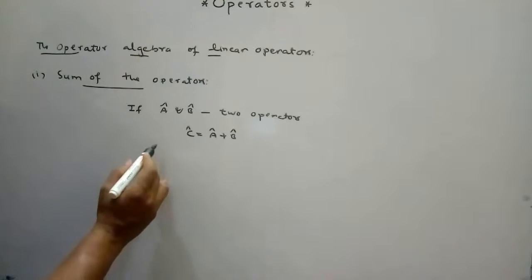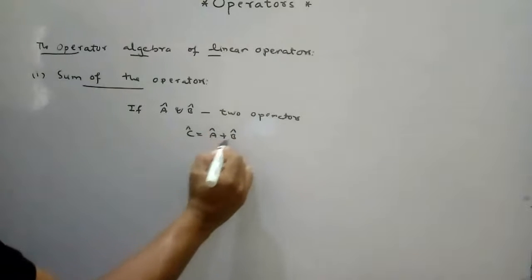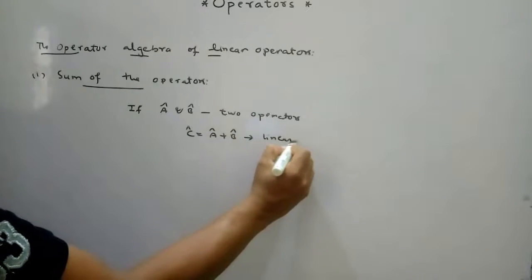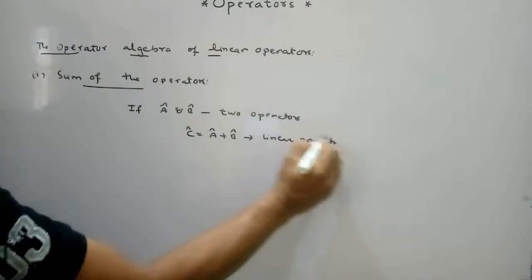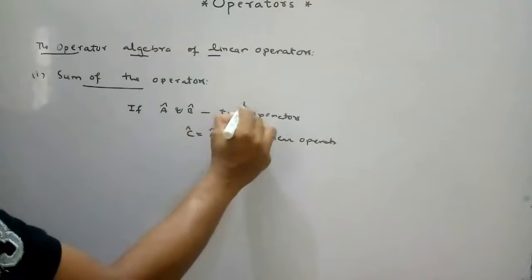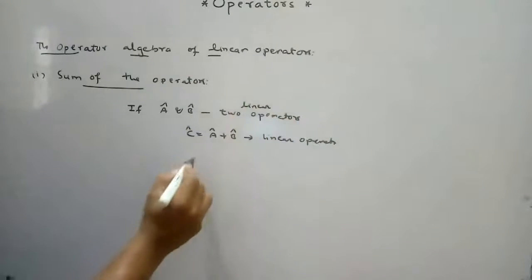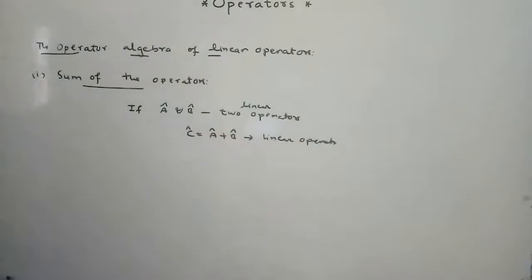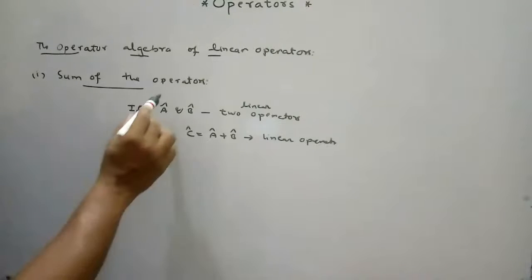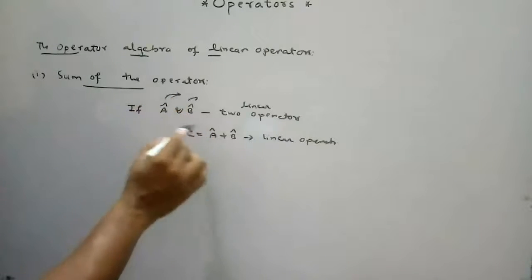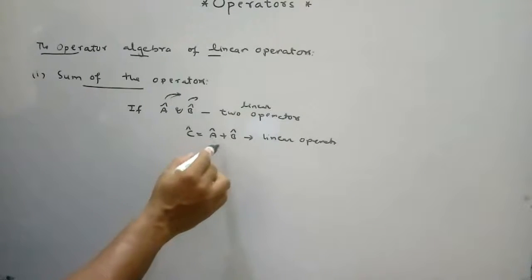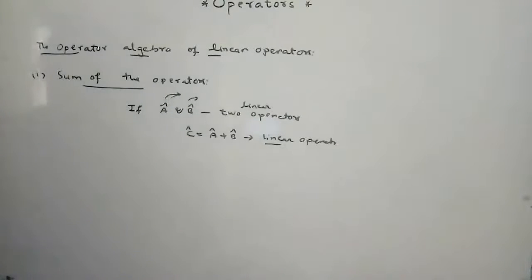The C operator is also a linear operator. Initially A and B are two linear operators, and the sum of these two operators is also a linear operator.